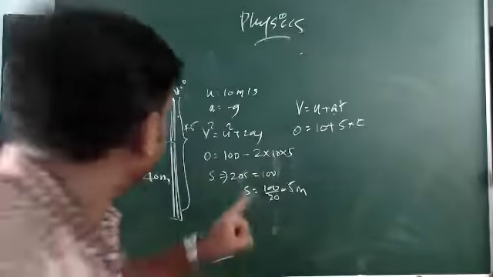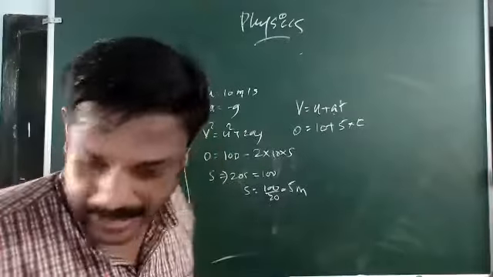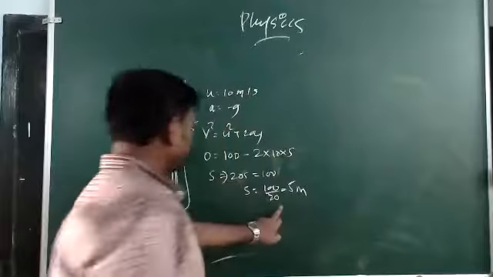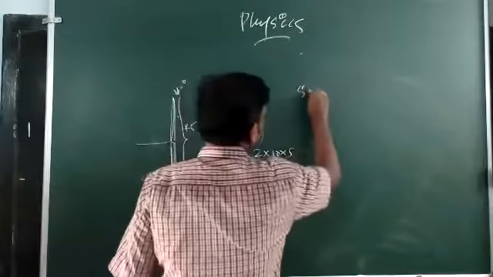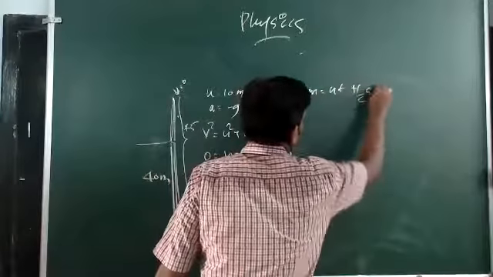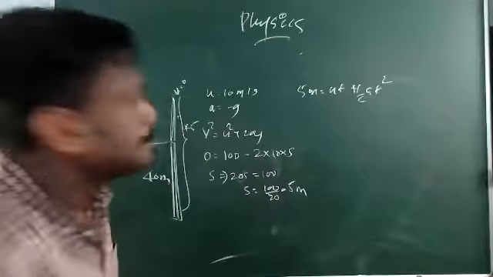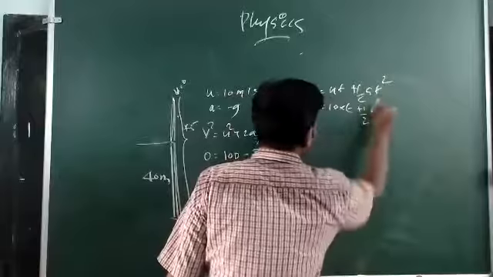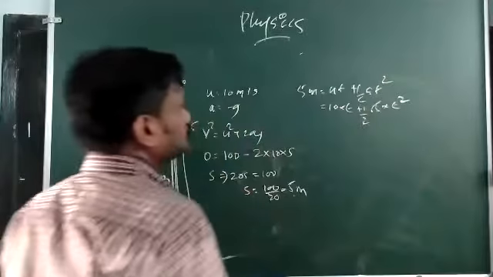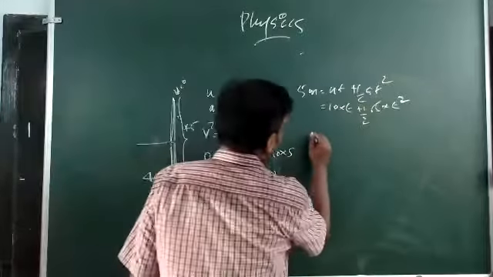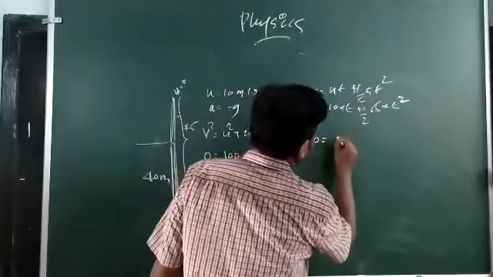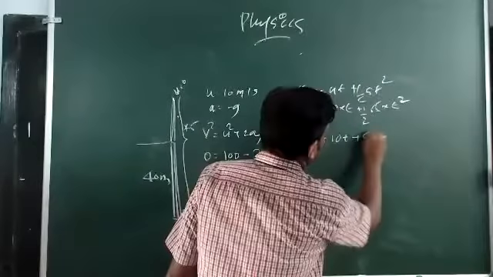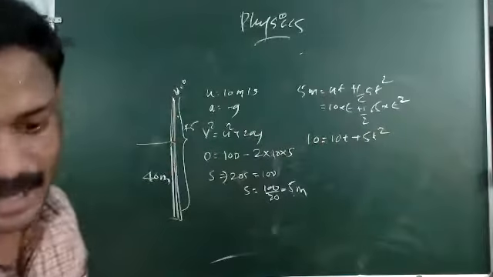Since it has an acceleration, you can make use of the equation ut plus half at square is equal to the distance traveled. You have 5 meters, so 5 meters is equal to ut plus half at square. Here u is 10 multiplied by t, plus half into a, which is 5 into t square. So it will become 10t plus 5t square.